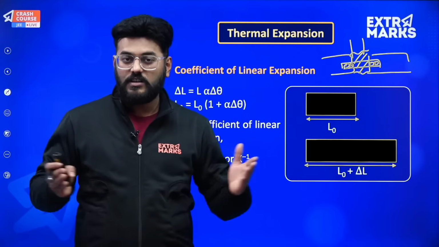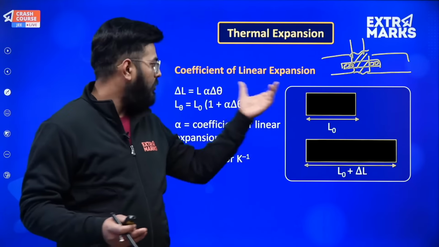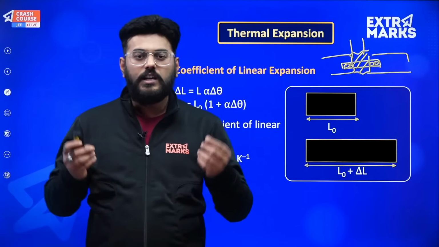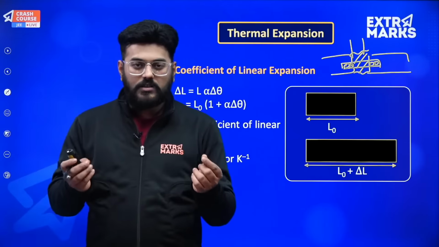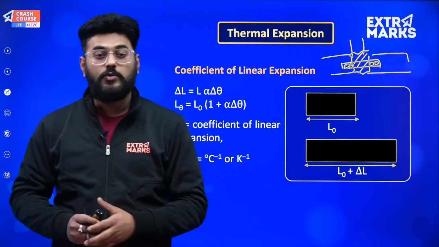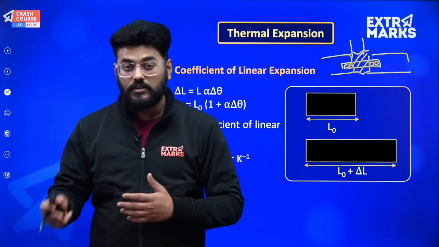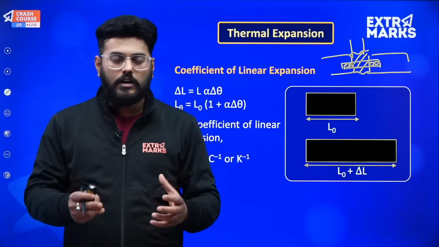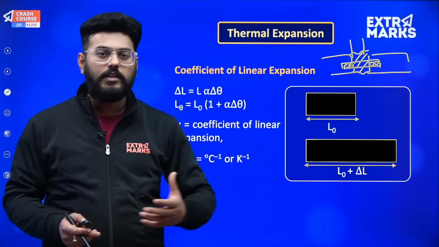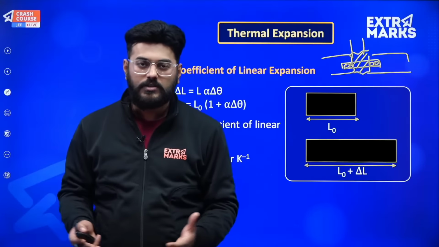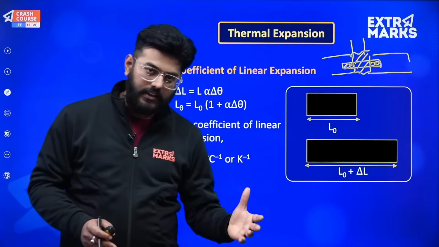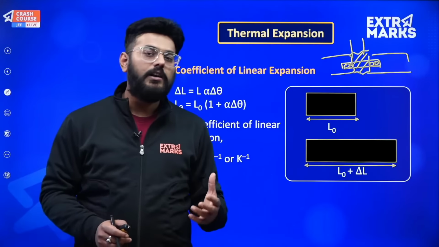If the expansion is occurring in one dimension, then we term it linear expansion. If it is occurring in two dimensions, suppose I have a rod, then I expect the expansion to be majorly along the length only. But suppose I have a two-dimensional plane, a square or a circle, then the expansion will occur along both axes. And if it is along three dimensions, it is termed volumetric expansion. The change in length will obviously depend upon some parameters.